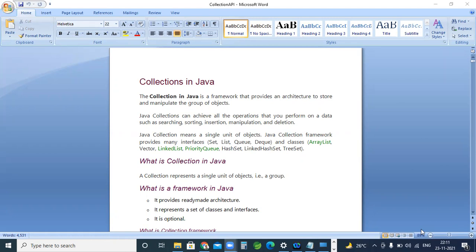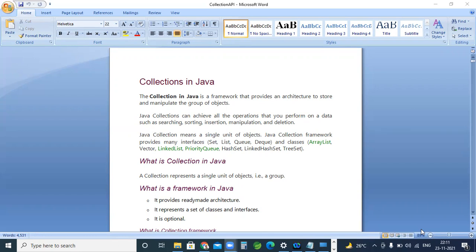So if you declare an integer array, we're unable to add a character element in that one because type compatibility will not be supported. So in an integer array only integers we can add, in a character array only characters we can add, like this. So that is one of the disadvantages of arrays.